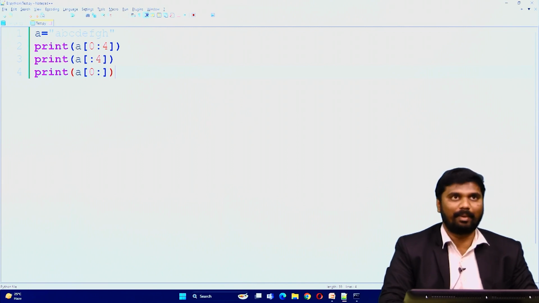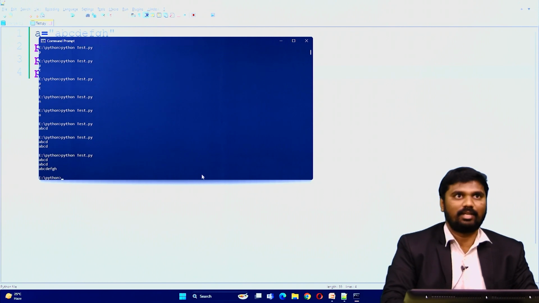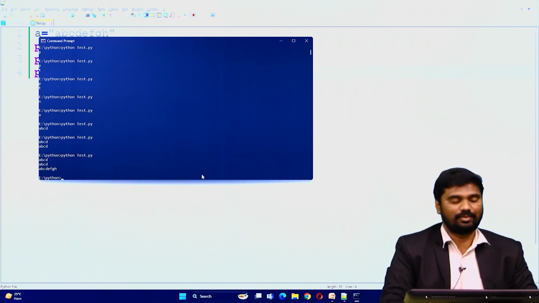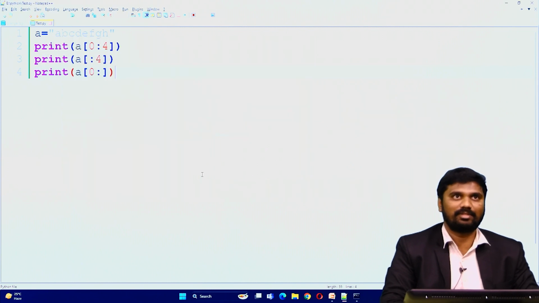It means by default the stop value is the last index number of the string. Now see, I will run this program. It will print up to the last. So if you are not going to specify any stop value, then it represents the last index value of the string.